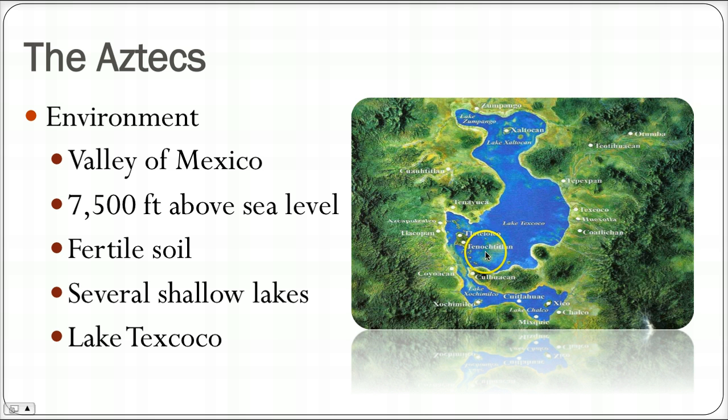If you can see my cursor, you can see Tenochtitlan here. It will be their main city, and it is the site of modern-day Mexico City. And you can see it's not accessible by land, so that's going to factor into this story eventually. But this gives you a look at the environment of the Aztec people.